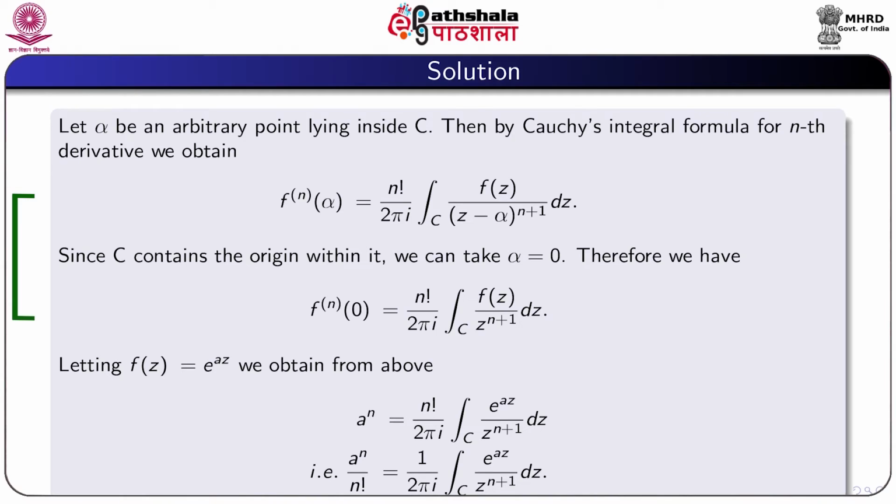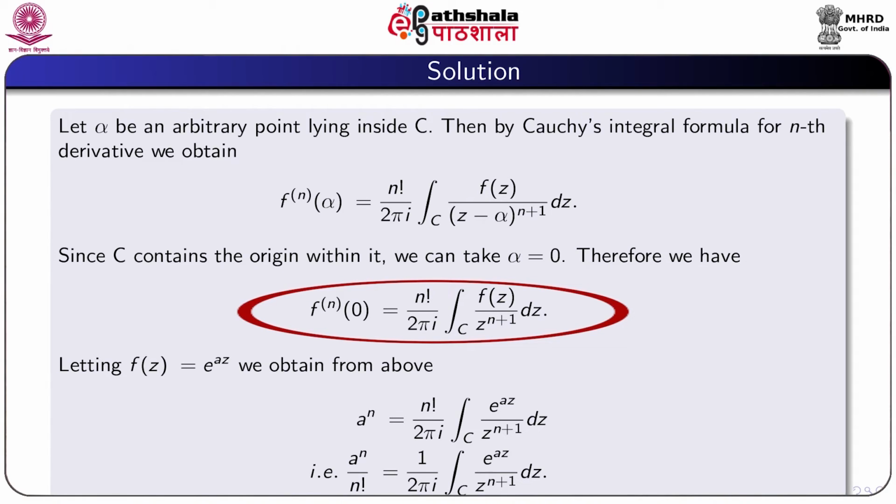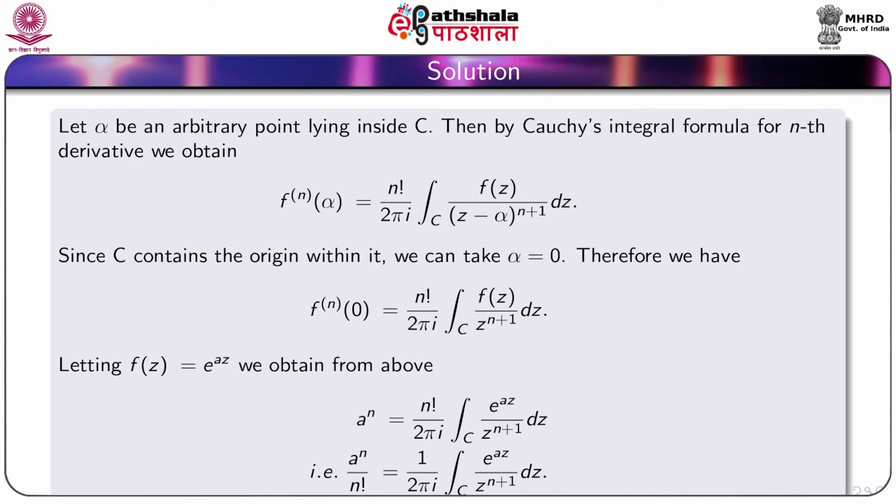Since C contains the origin within it, we can take α as 0. Therefore, we obtain the nth derivative of f at 0 is equal to factorial n by 2πi integral over C of f(z) by z^(n+1) dz.